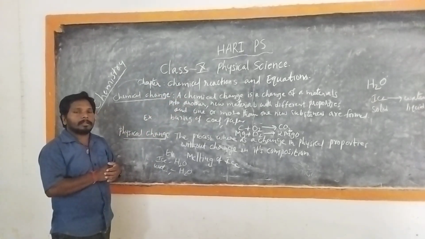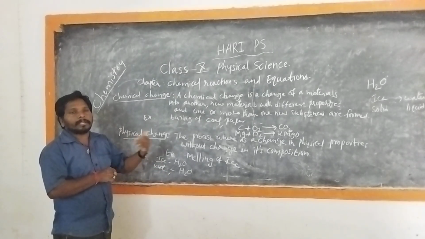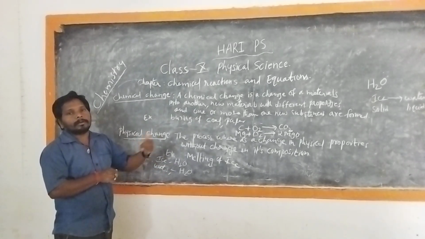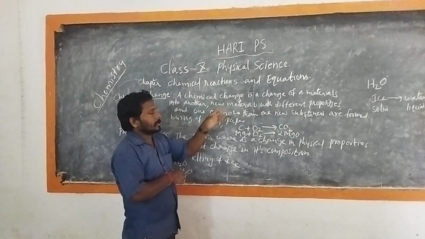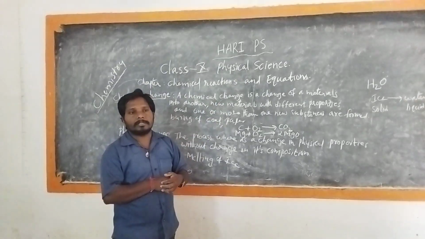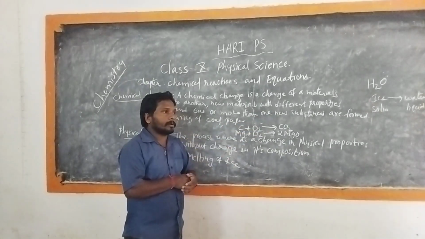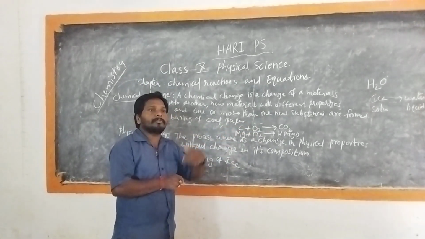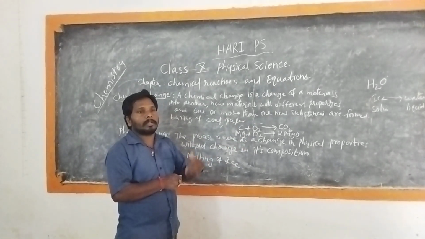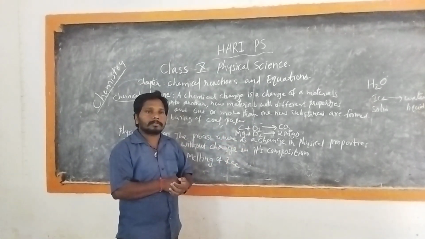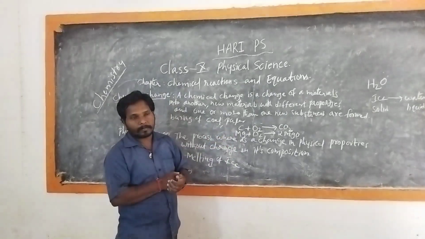In the case of physical changes, no new substance is formed. The state of the matter is changed, but there is no change in the chemical composition. Whereas in a chemical change, there is a change in the chemical composition. So carbon dioxide decomposes into substances with different properties. Similarly, magnesium and oxygen react and combine to form magnesium oxide. A new product is formed with different properties.